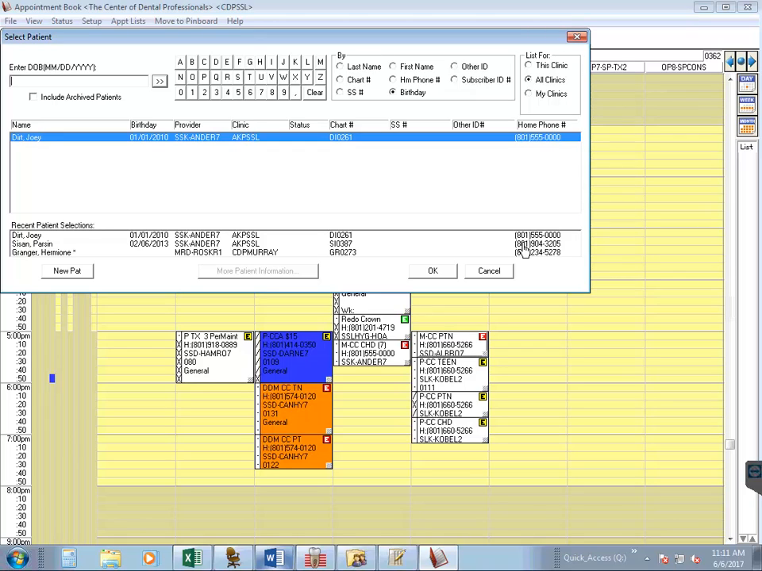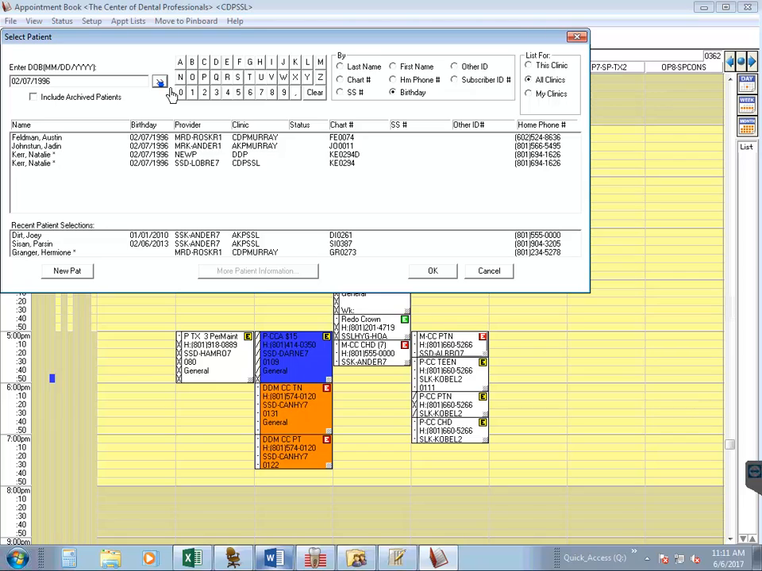So the first thing I would ask for again is the patient's date of birth. So let's say our new patient's date of birth is February 7th, 1996. So we're going to enter that into our search box. Now we're going to ask for the patient's first and last name. So let's say their first name is Harry and their last name is Potter. We don't see a Harry Potter anywhere in our patients, so we can now schedule them as a new patient.